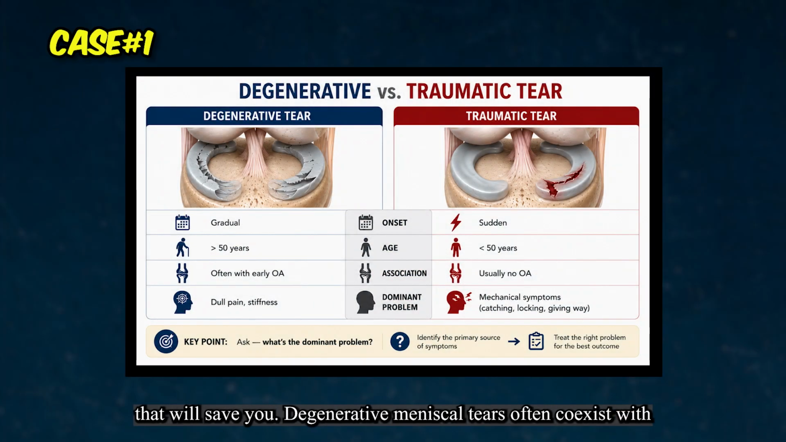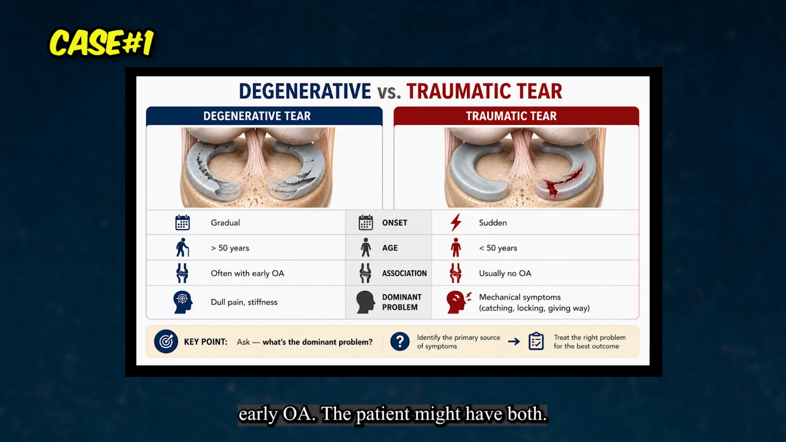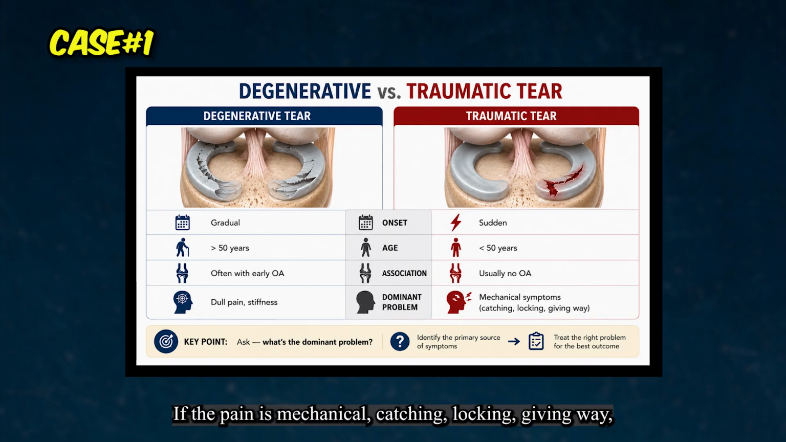Here's the concept that will save you. Degenerative meniscal tears often coexist with early osteoarthritis. The patient might have both, but your job is to ask, what's the dominant problem? If the pain is mechanical, catching, locking, giving way, the meniscus is likely the primary issue.